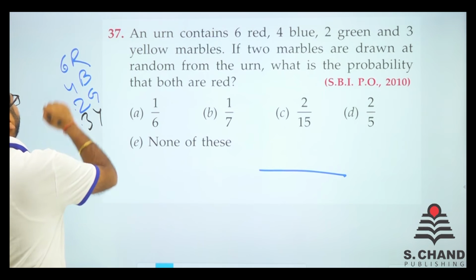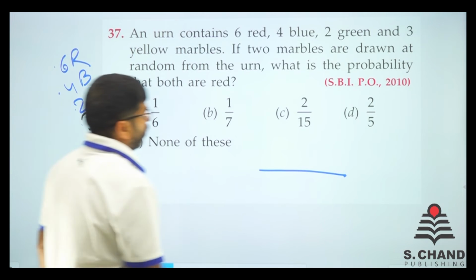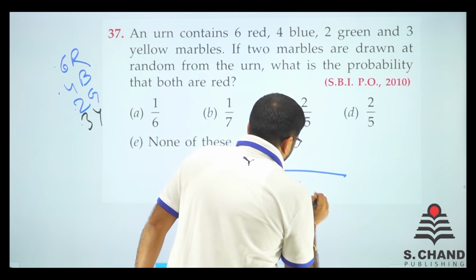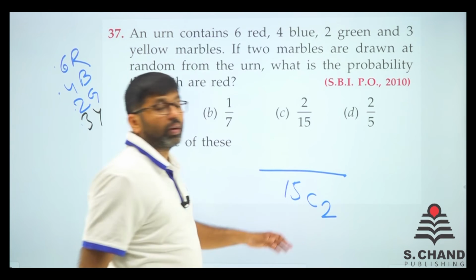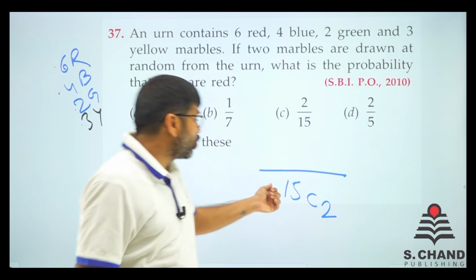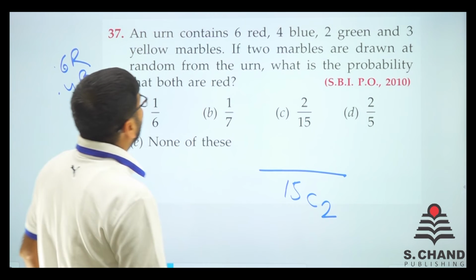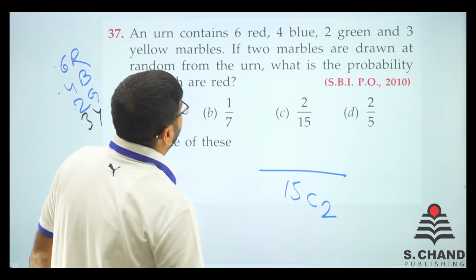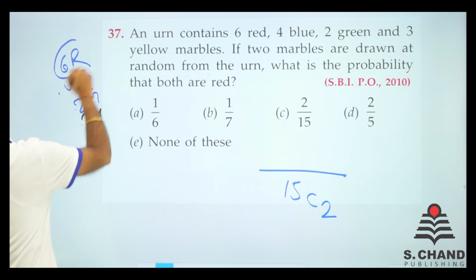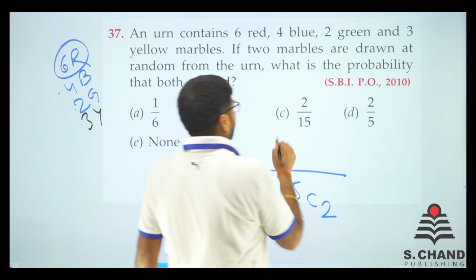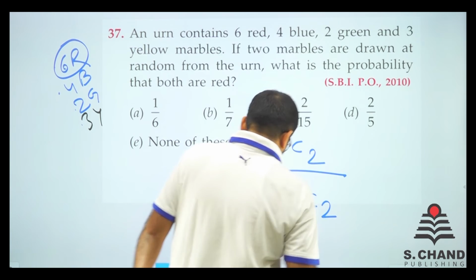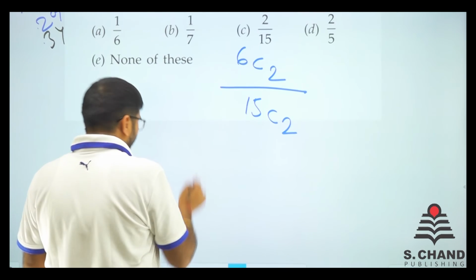See how many total marbles there are. 3 and 2, 5 and 6 and 4, 10. So we have got 15. And out of them we have to take out 2 only. So the total number of events is 15C2. Now 2 marbles are drawn and they are both red. So both red is 6C2. So that is what we need to find out, right?